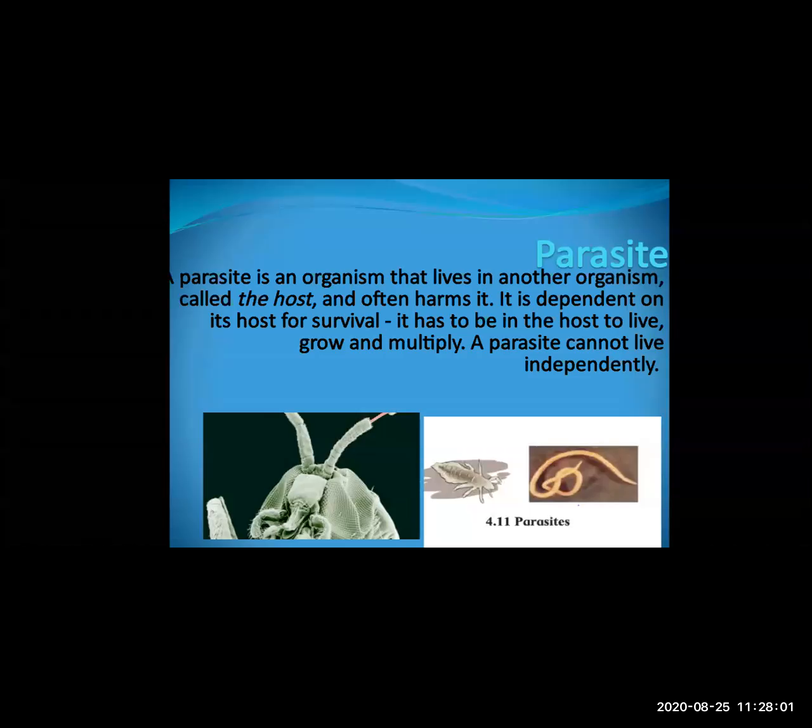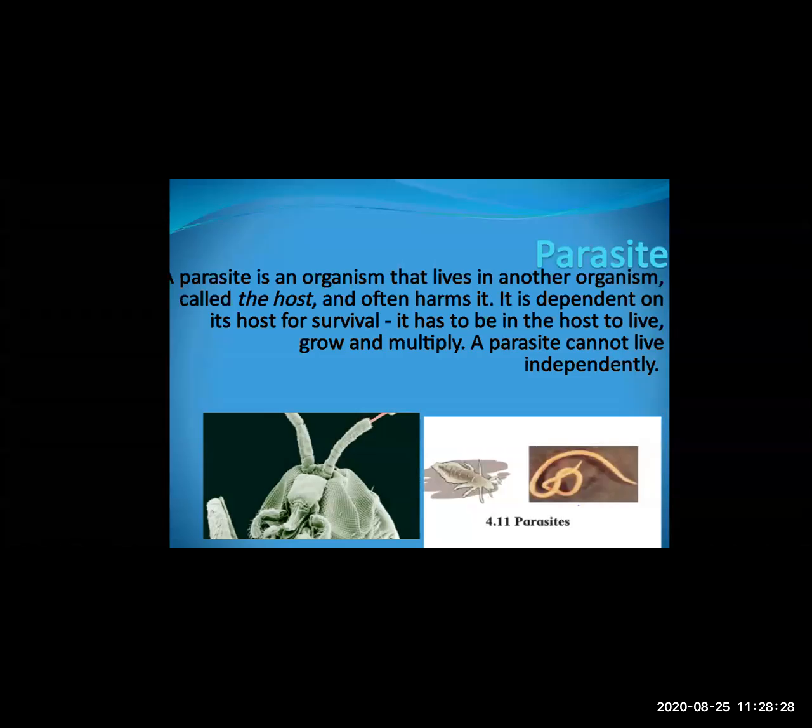Host means it needs a person on whom it can depend, to grow and multiply its number. So a parasite cannot live independently. Now there are two types of parasites: endoparasites and ectoparasites. Endoparasites live inside our body.